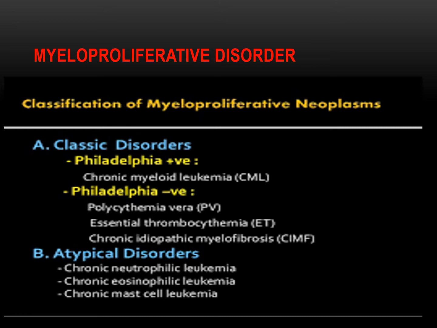The second category is Philadelphia chromosome negative. That includes polycythemia rubra vera, essential thrombocythemia, and chronic idiopathic myelofibrosis. We will discuss polycythemia rubra vera and then essential thrombocythemia in the next slides. In another lecture we will discuss chronic myeloid leukemia. Atypical disorders among the myeloproliferative disorders include chronic neutrophilic leukemia, eosinophilic leukemia and mast cell leukemia.